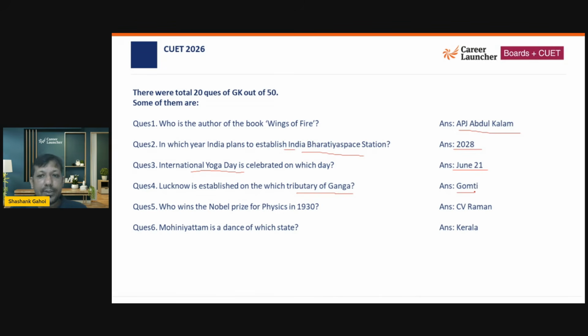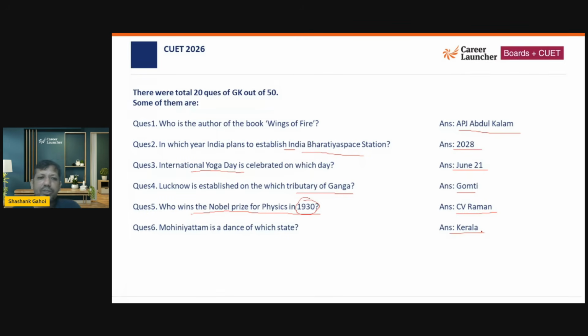Lucknow is established on which tributary of the Ganga? That is Gomti. Who won the Nobel Prize in Physics in 1930? That is C.V. Raman. Now, you might wonder why they are asking such old questions, but in these kinds of questions, generally an Indian has won the award in that particular year. So that's the reason they expected you to know the answer. Mohiniyattam is a dance of which state? The answer is Kerala.